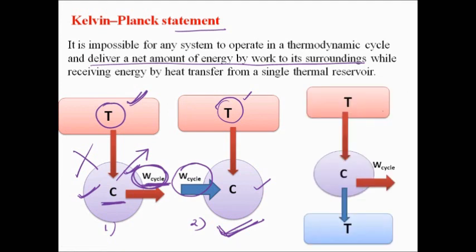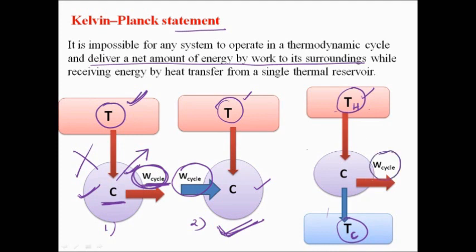In this figure, what is happening? There are two thermal reservoirs. Okay, one having a temperature T, maybe you can call them TH and TC. They have different temperatures. One is at high temperature, one is at low temperature. Okay, now T cold and T hot. So in this case, the system operates between two thermal reservoirs, and there is a net work output from the system.